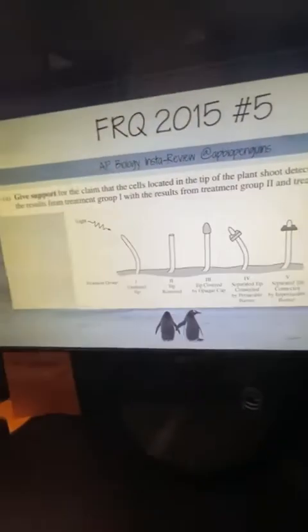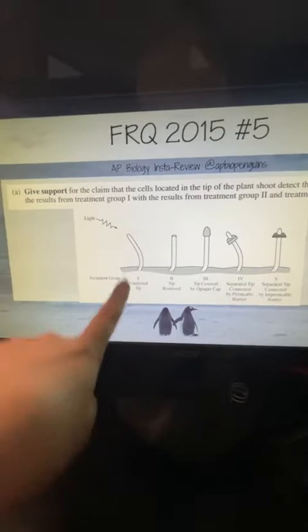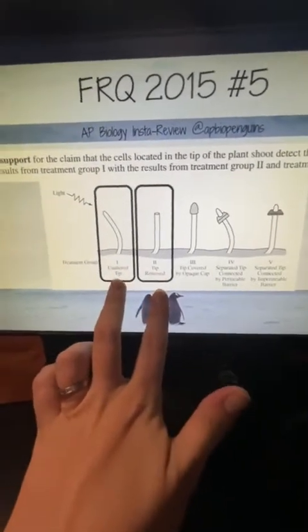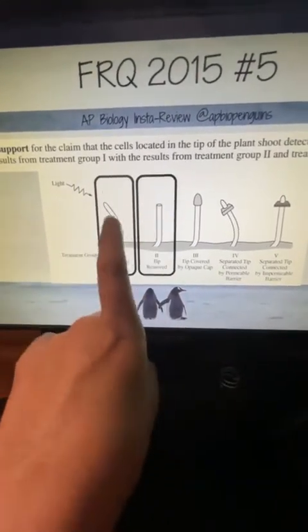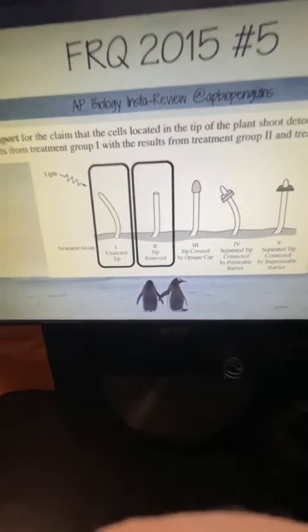Sorry, y'all. So give support for the claim that the cells located at the tip of the plant detect the light by comparing the results from group 1 with the results of group 2 and 3. Okay, so here let's look at 2. If I look at 1 and 2, the only difference between 1 and 2 is, look, the tip was cut off. So I have a tip, it grows toward the light. I don't have a tip, it grows straight up. That's the point. Literally, tell me the difference, right? If I don't have a tip, the plant grows straight up. That is a point. Seriously, that is a point.